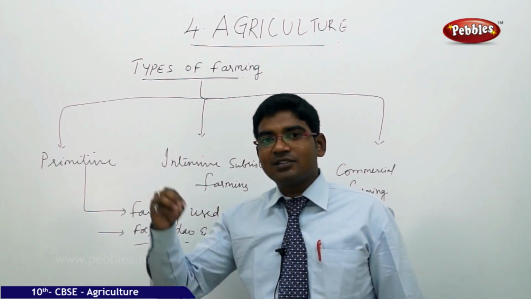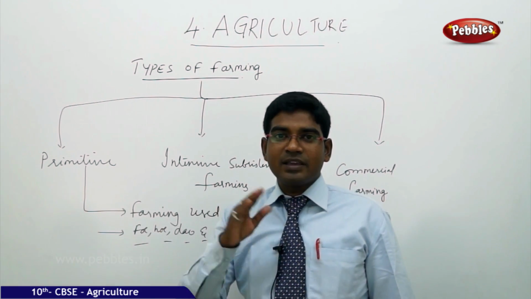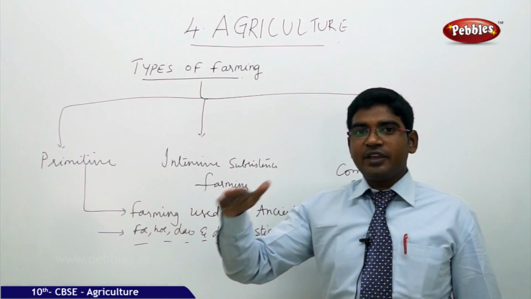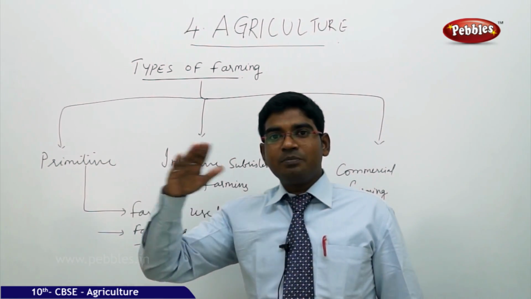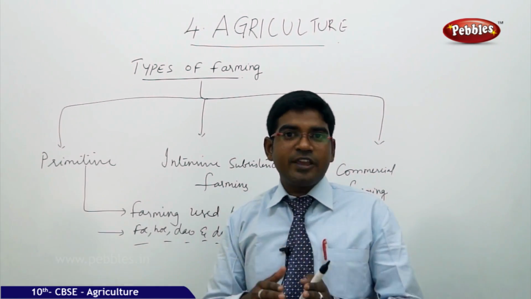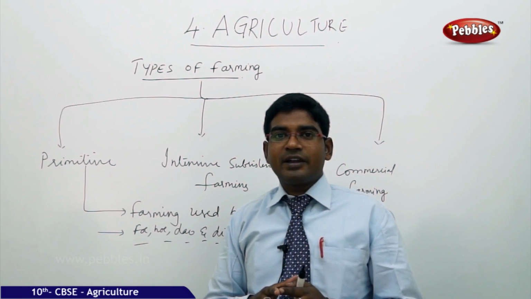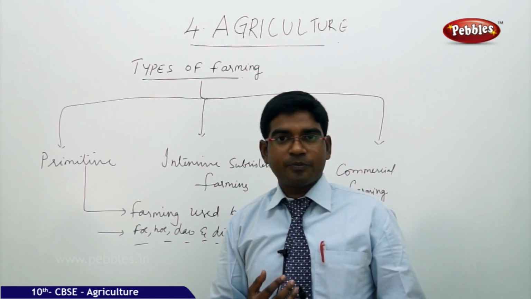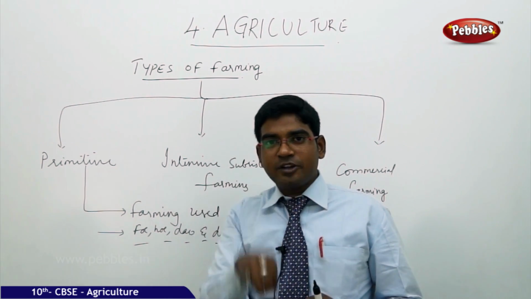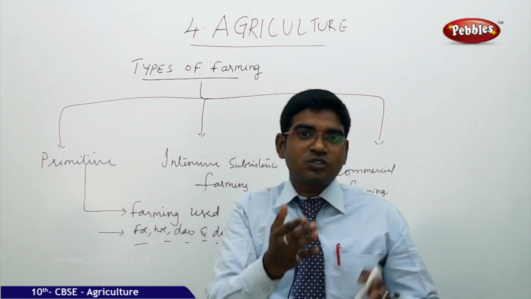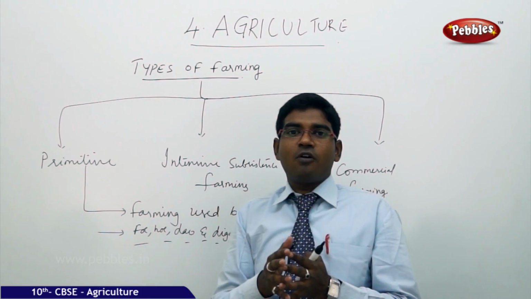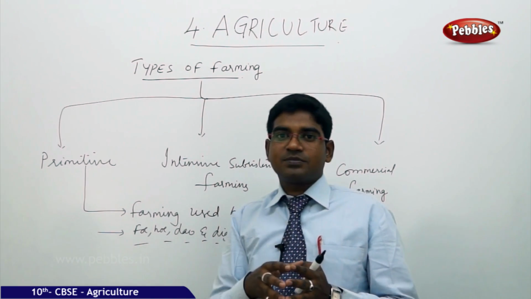This shifting of agriculture made him a shifting person. So this type of agriculture is known as shifting agriculture or jhumming agriculture. This shifting or jhumming agriculture resulted in low fertility of the land. Why is the fertility of the land coming down? Why does the land which produced more output in the initial years not give the same amount of output in the next years?